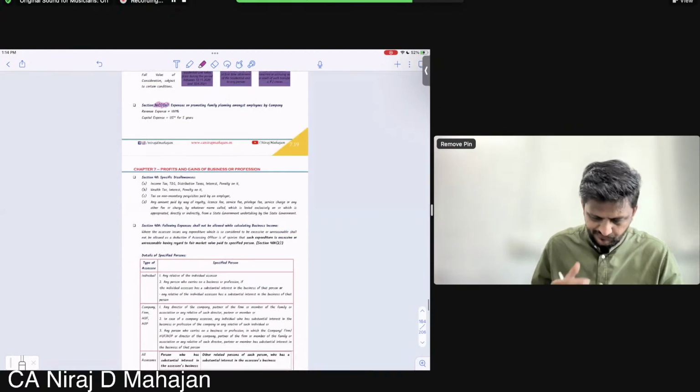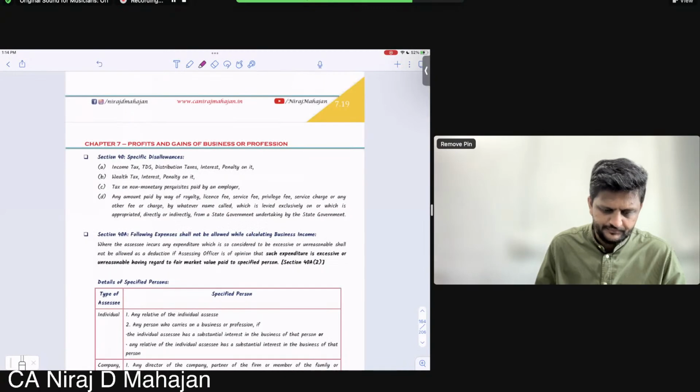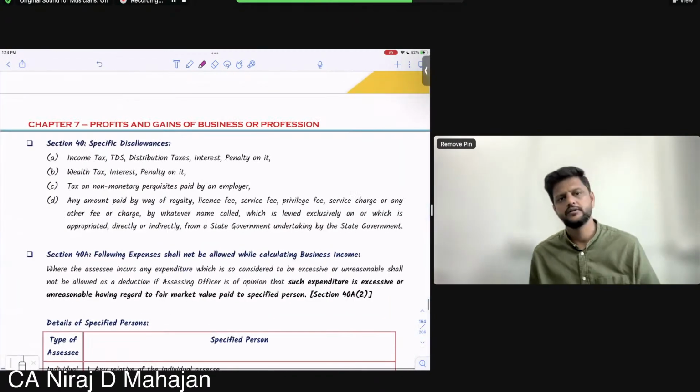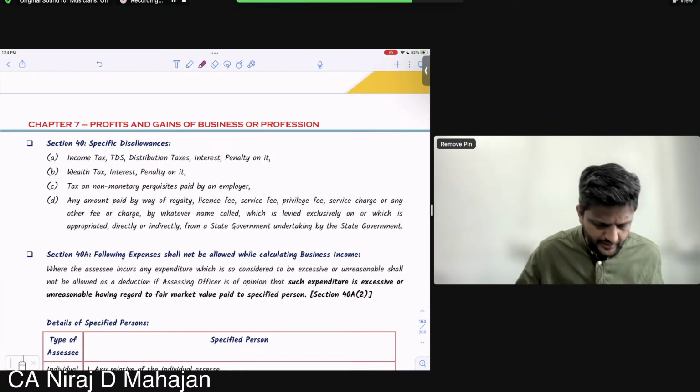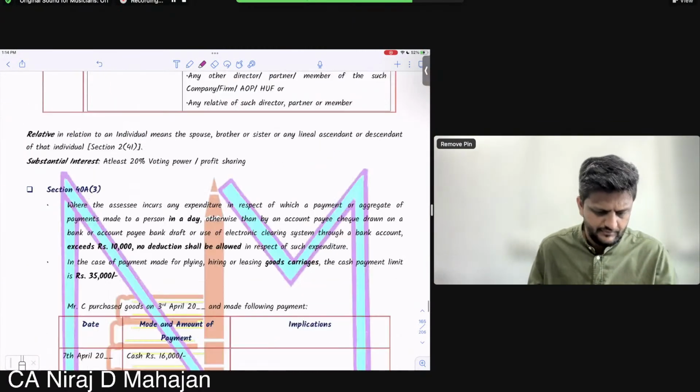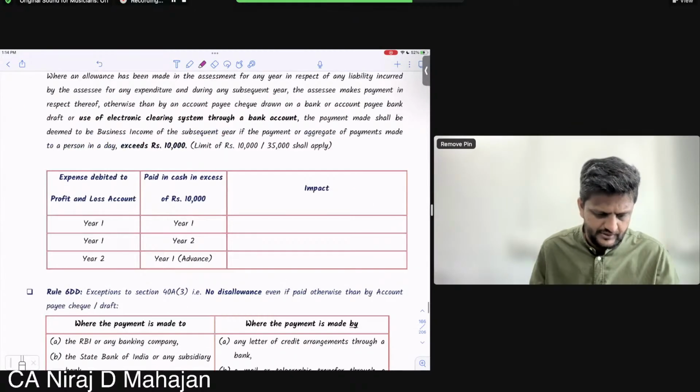Okay, come to the next page. A little bit is still remaining from section 36. 37 is general deduction. We'll cover 37 first then.